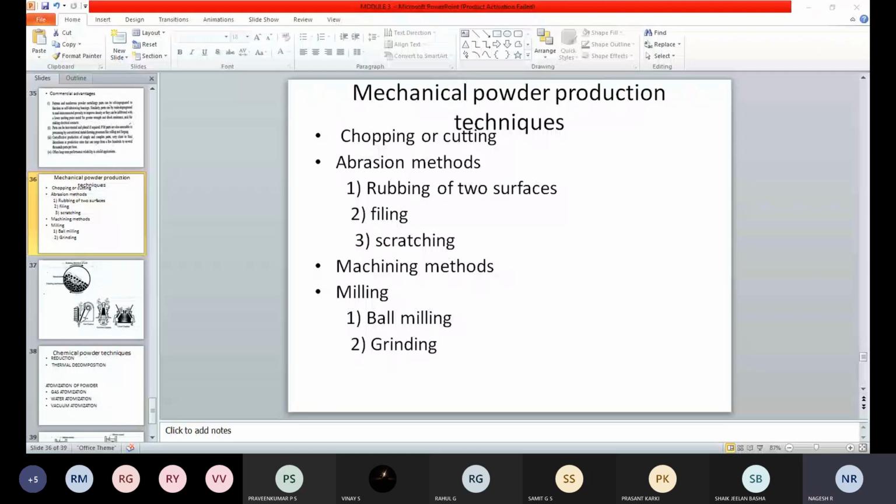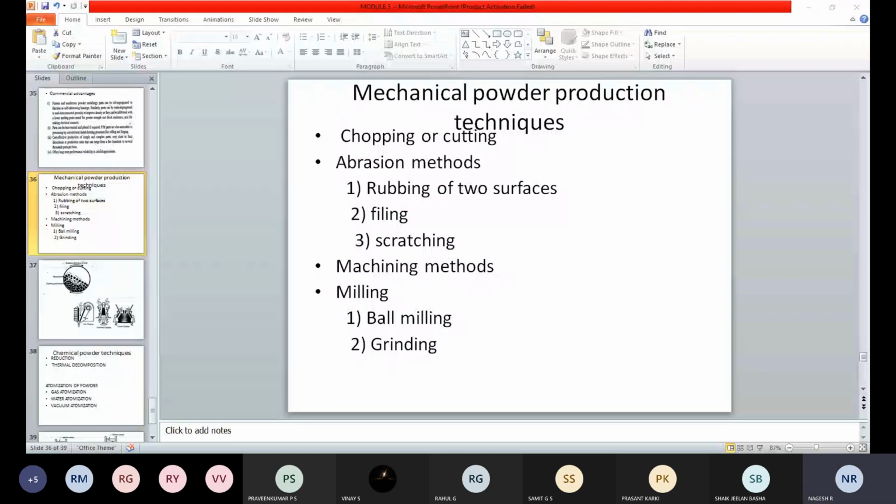The fineness depends on the type of file you use, that means the teeth spacing of the file. If it is a double cut file, fine powder is obtained. If it is a single cut file, coarse powder is removed from the material. That is the second method.